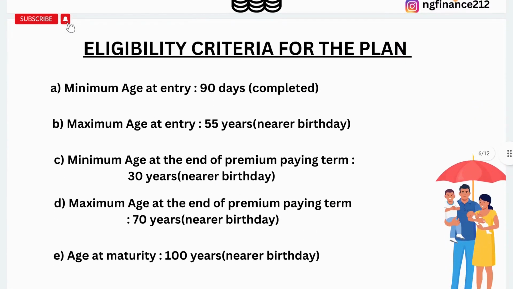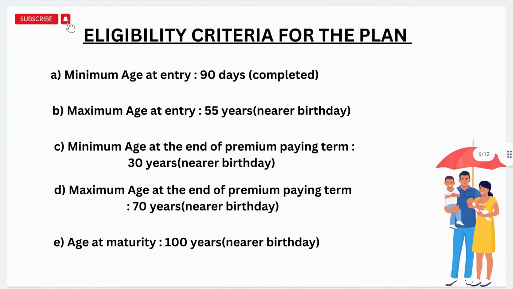Now, who is eligible for this plan? That is, who can invest in this plan? So the minimum age at entry is 90 days. That is, you can plan for a child who is of an age of 90 days. You can plan for him or her. So the entry age barrier is very low, and so anybody can invest for his or her daughter or child.